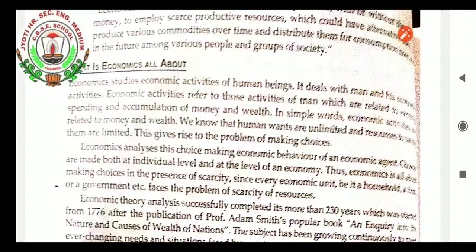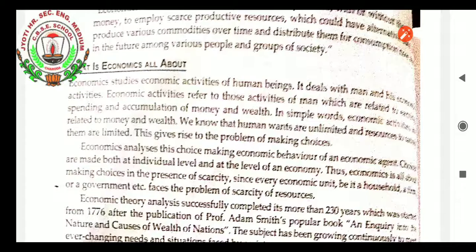That can be sorted out only when we all together think about how to make best utilization of resources, or you can say alternative use of resources. All the study we are doing is economics. It analyzes the choice-making economic behavior of an economic agent. Choices are made both at the individual level and the level of an economy. Thus economics is all about making choices in the presence of scarcity.